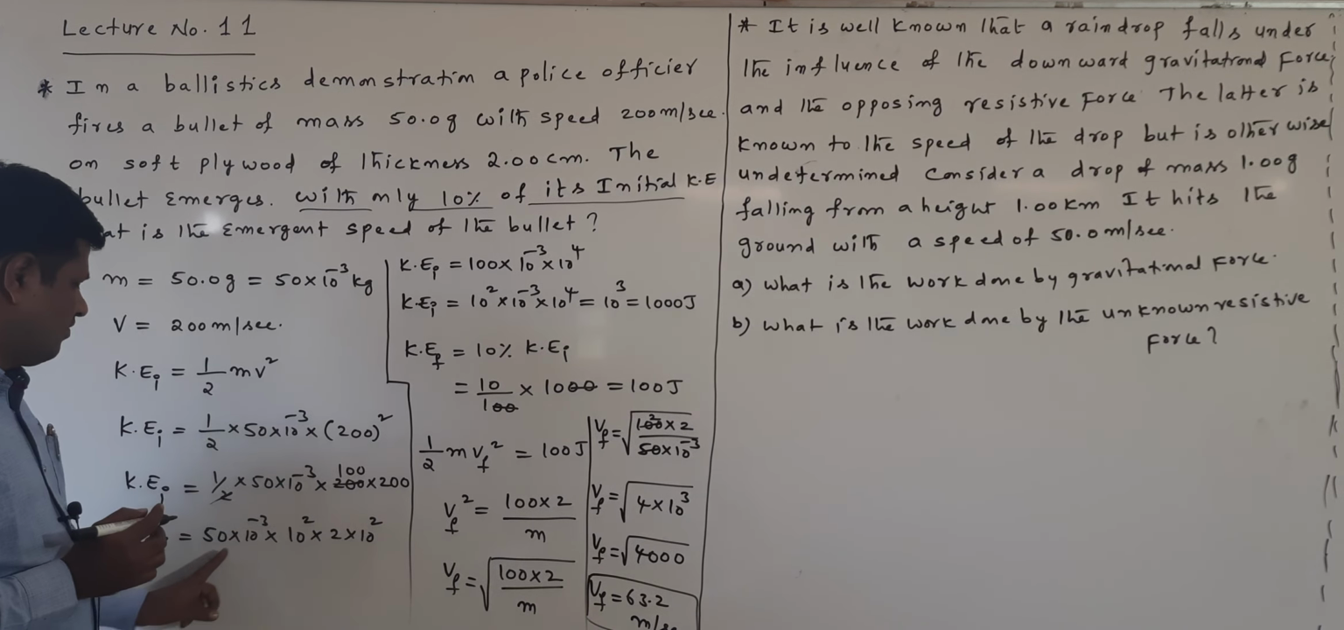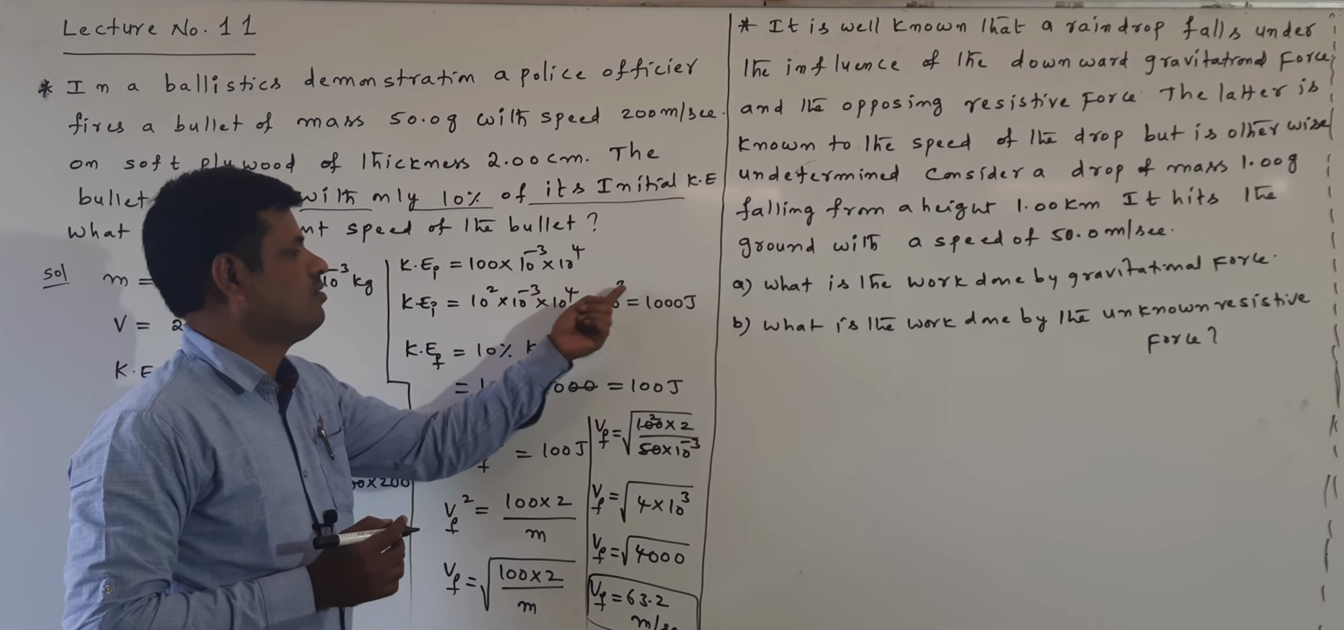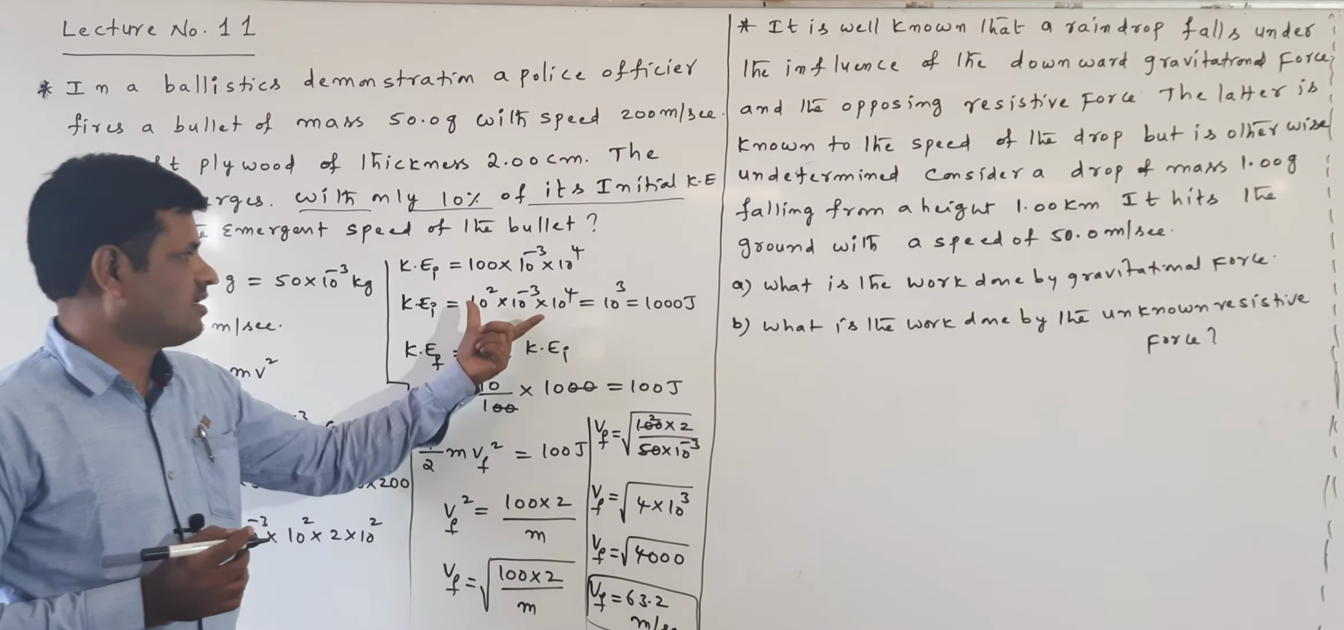Now initial kinetic energy is equal to 50 into 2, that is 100, remaining 10 power of minus 3. 10 square into 10 square I am writing as 10 power of 4. So the initial kinetic energy is 10 square into 10 power of minus 3 into 10 power of 4. When the bases are the same we can add the powers: 4 plus 2 is 6, 6 minus 3 is equal to 3, so 10 power of 3, which means 1000 joules.